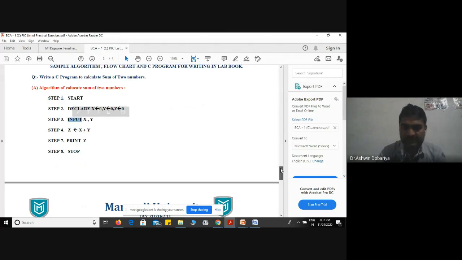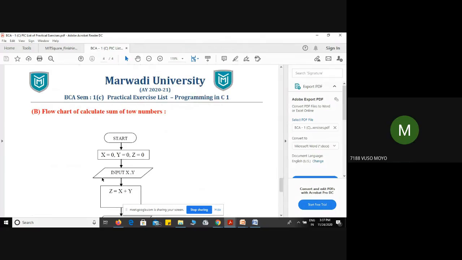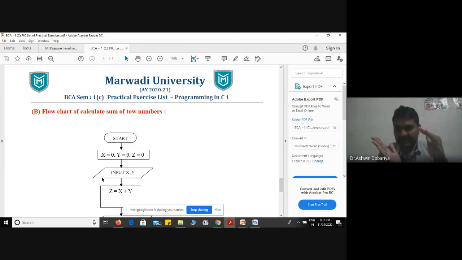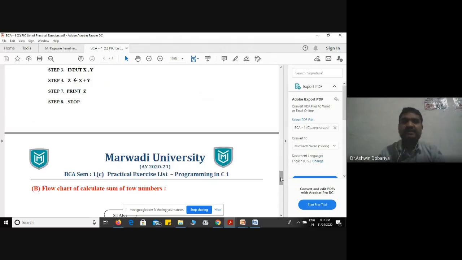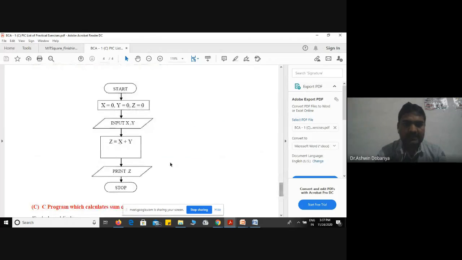Which symbol is used for input and output? The parallelogram, or you can say cross rectangle. You can call it the IO symbol. So here we can mention input x, y. See, only the representation is different. After taking 2 values from the user, x plus y, and assign the value to z. Again, this is an arithmetic statement.